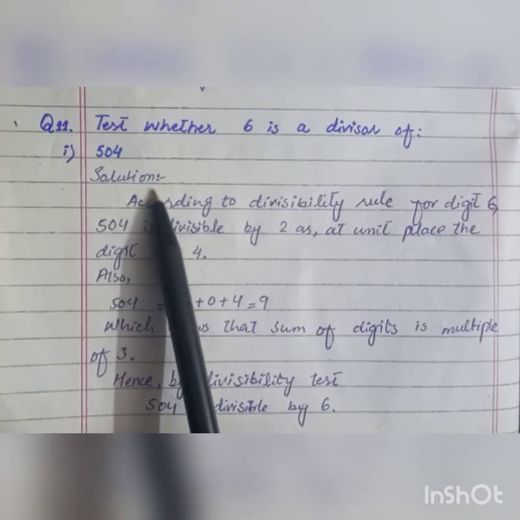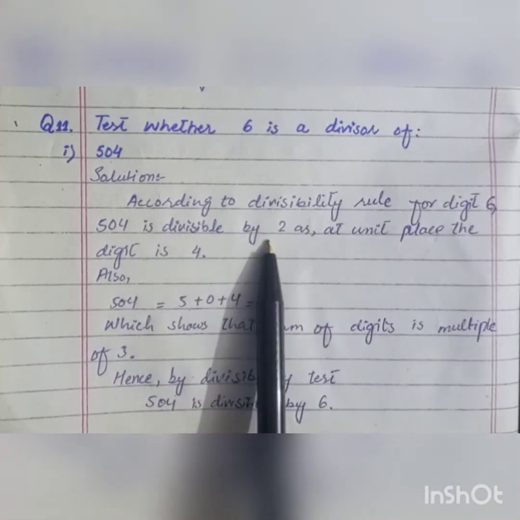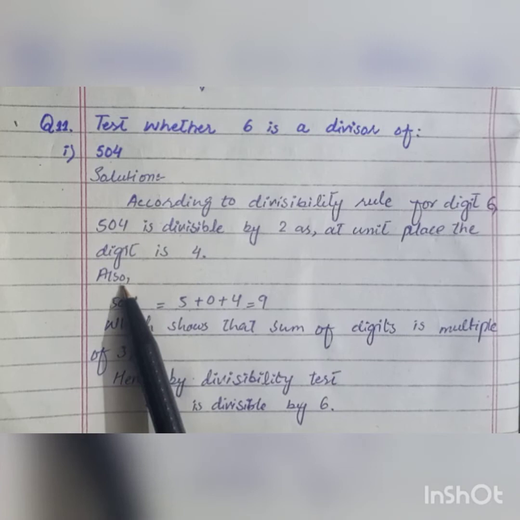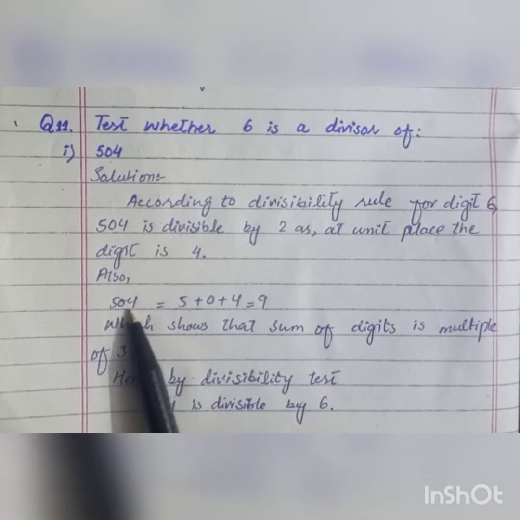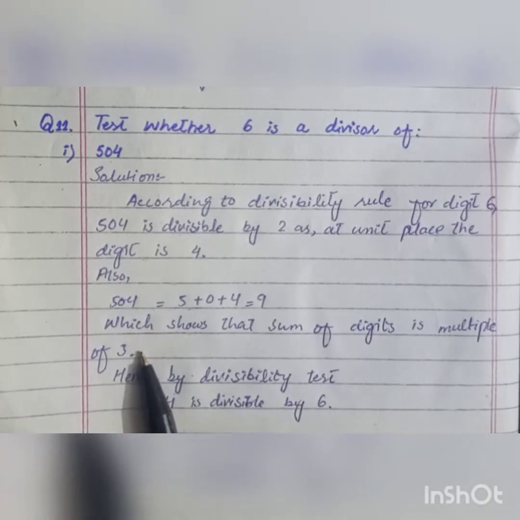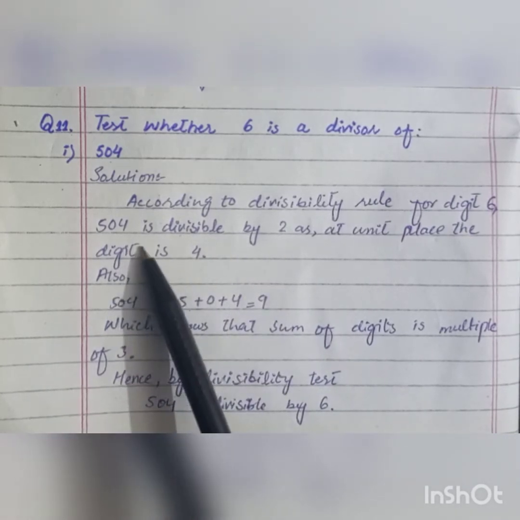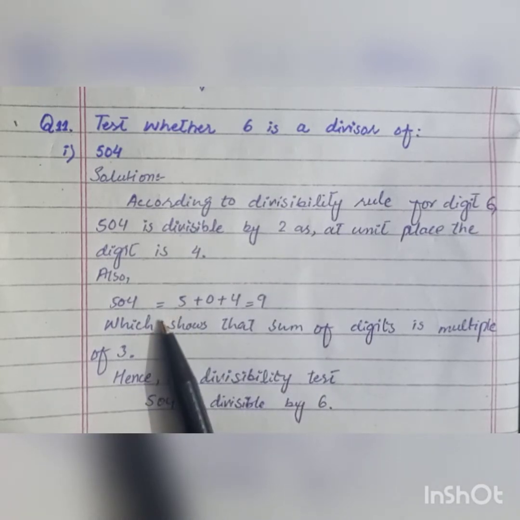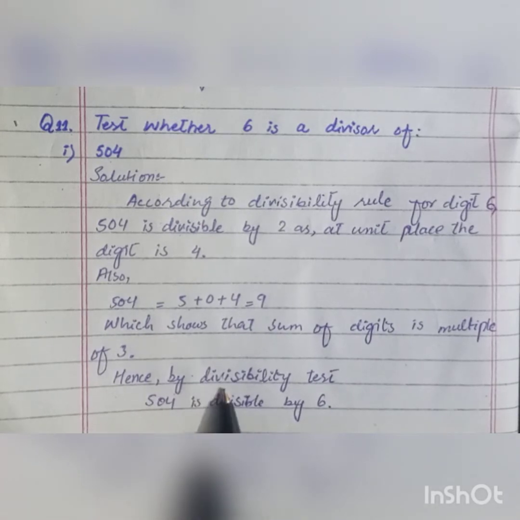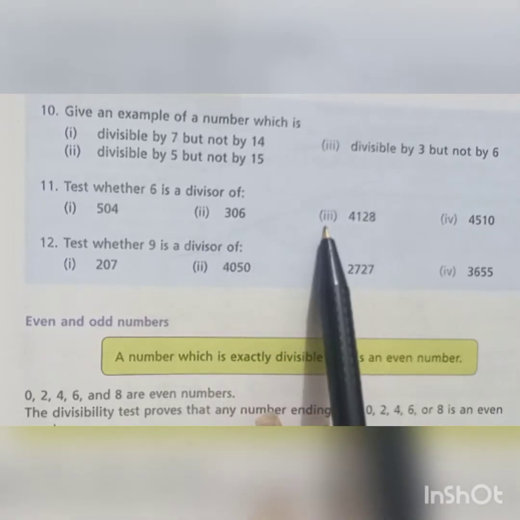And students, we can see the solution is according to the divisibility rule for digit 6. 504 is divisible by 2 as at unit place the digit is 4. Also the sum of the digits 5 plus 0 plus 4 is equal to 9, which shows that the sum of digits is a multiple of 3. Hence both conditions are satisfied: 504 is divisible by 2 and also a multiple of 3. So by the divisibility test, 504 is divisible by 6. Students, part number 2 and 3 are your homework.